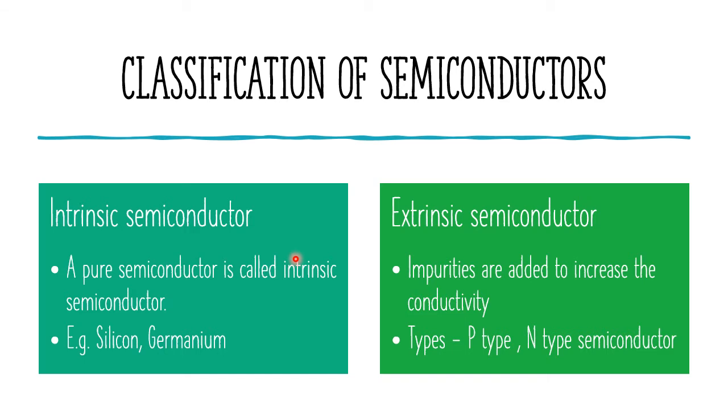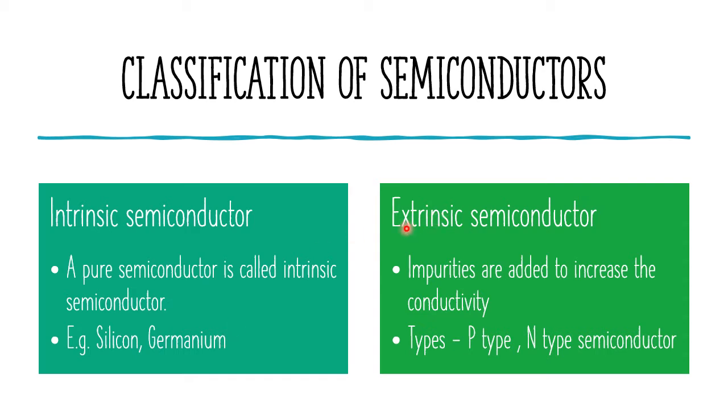Now we see about the classification of semiconductors. Semiconductors are classified into two types, intrinsic and extrinsic semiconductor. Intrinsic semiconductor is a pure semiconductor. This semiconductor is not useful for electronic circuits since the electrical conductivity is very less. Examples of intrinsic semiconductors are silicon and germanium.